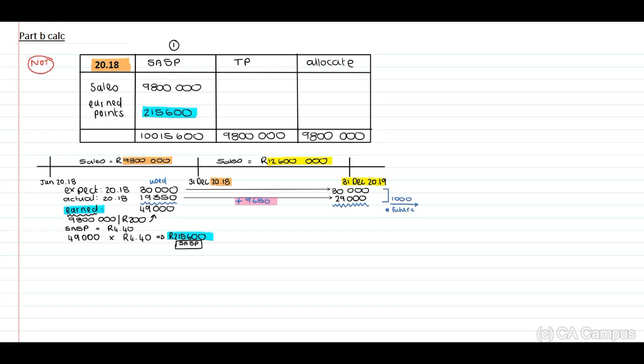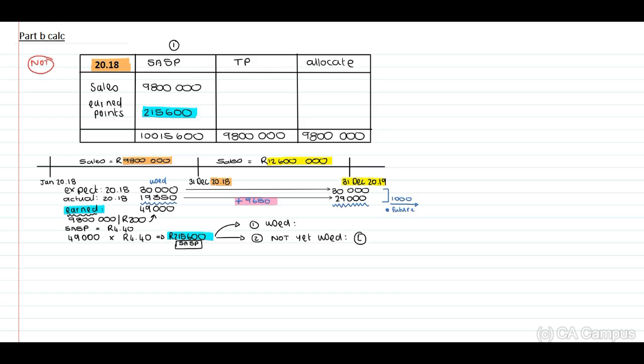Now, in terms of the points earned, there is a portion of this that they have 1) used, therefore redeemed, and 2) not yet used, which will be the liability.